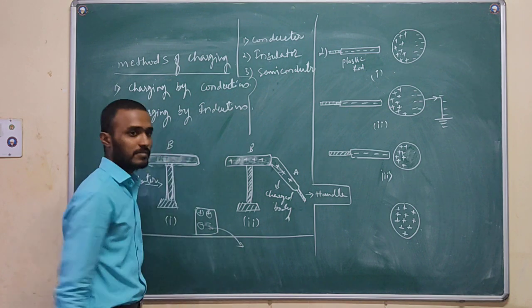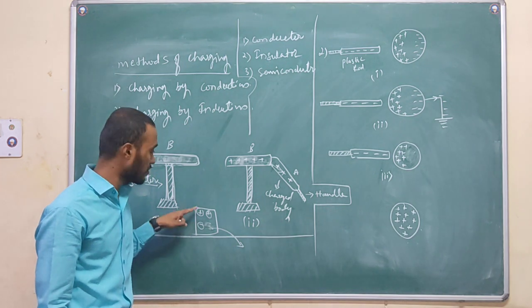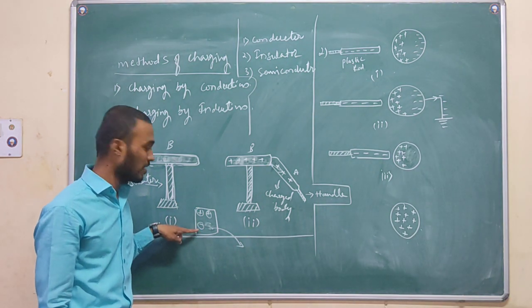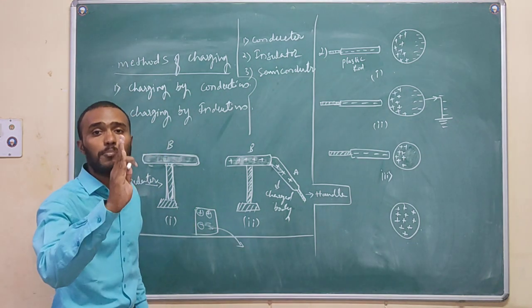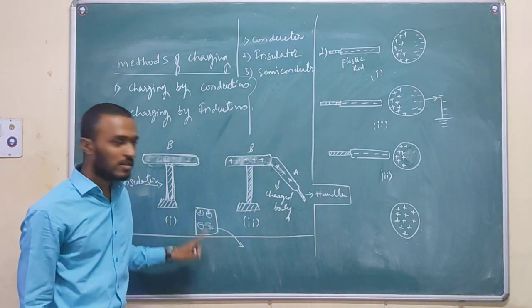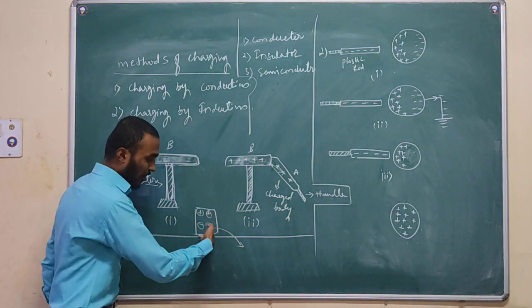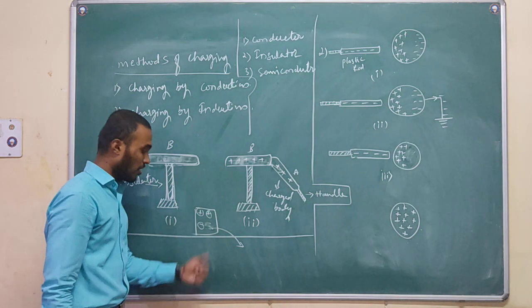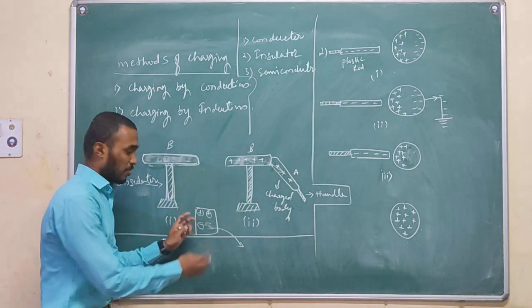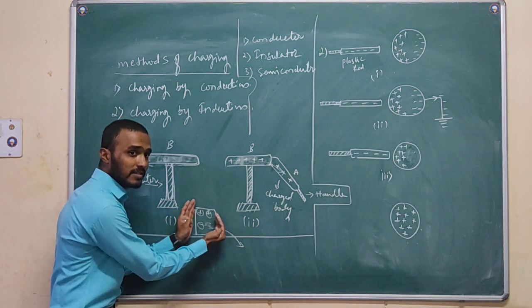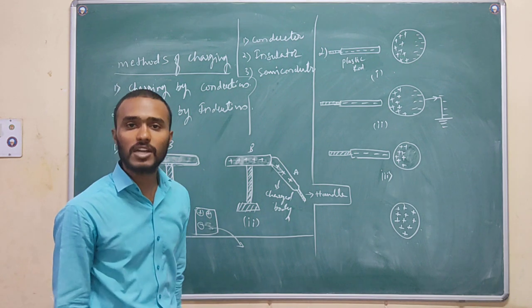Now the majority of charge is positive, and the minority is negative. So this body appears as a positively charged body.